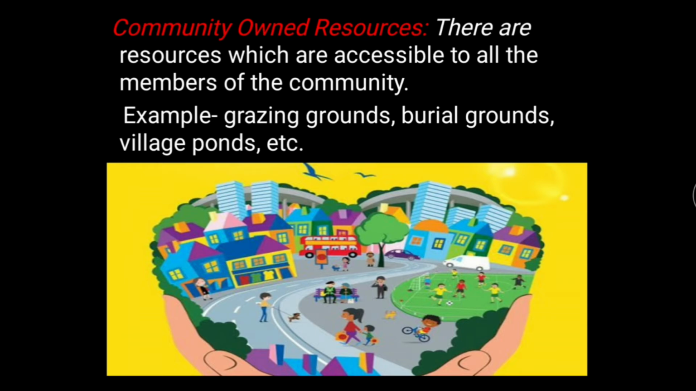Community owned resources means resources which are accessible to all the members of a community. For example, grazing grounds, burial grounds, village ponds, etc. And as you can see in this picture, your schools, medicals, roads, playgrounds, parks, community halls, these all are examples of community owned resources.